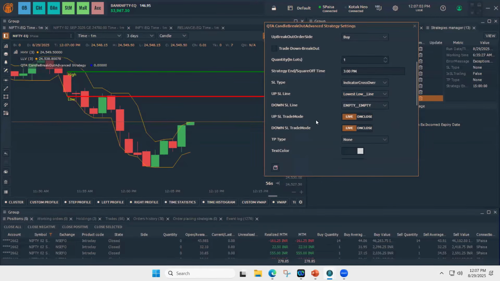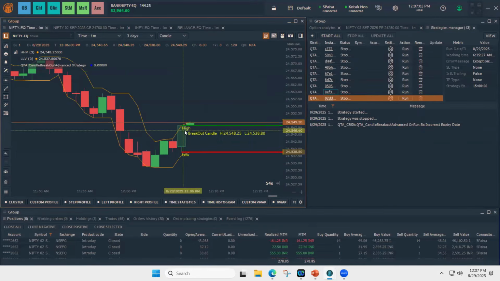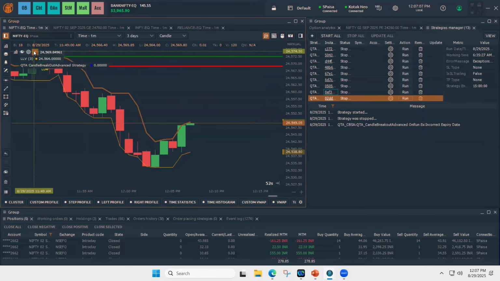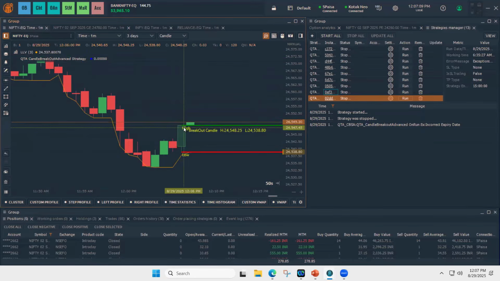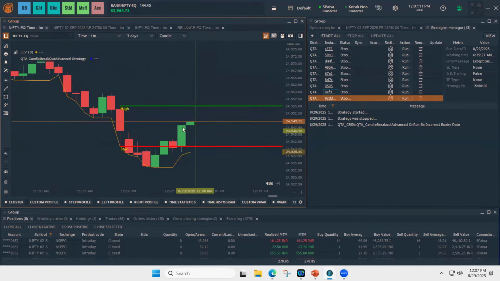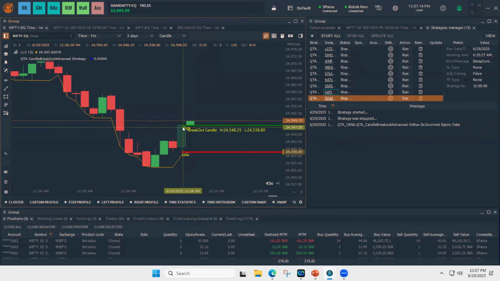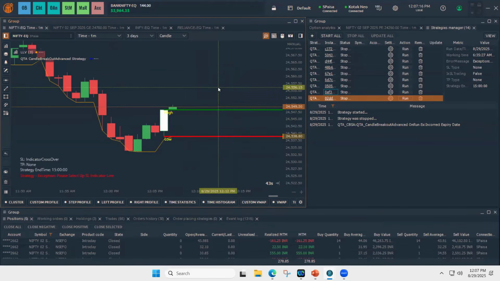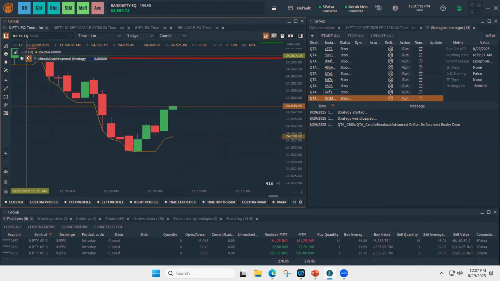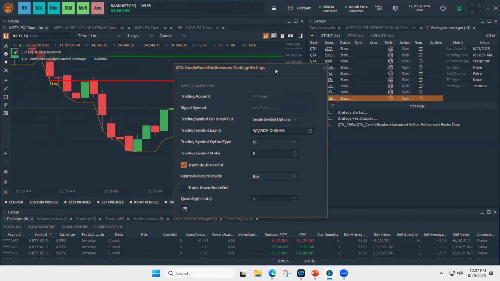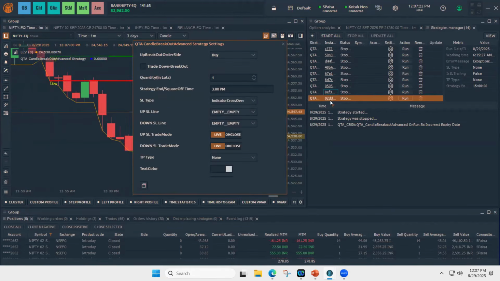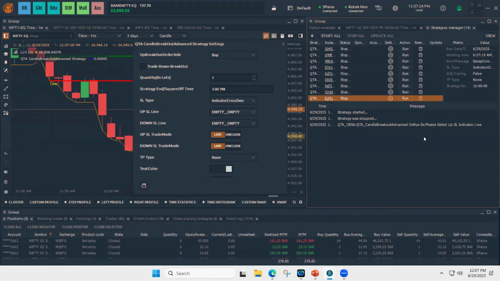Again on live execution I want. So let's see. So here I got an error. Please select up SL indicator line.